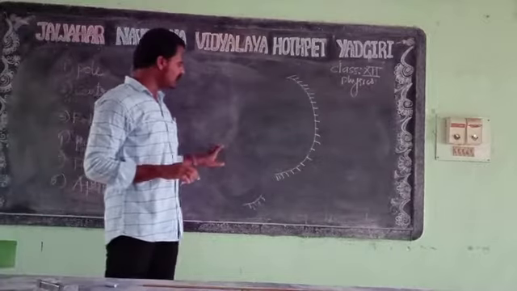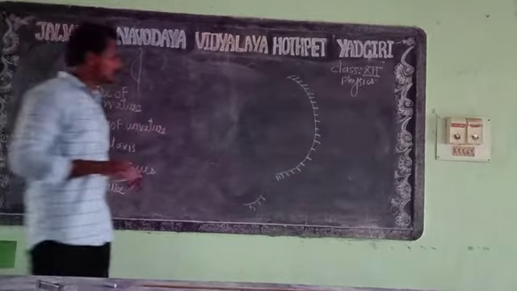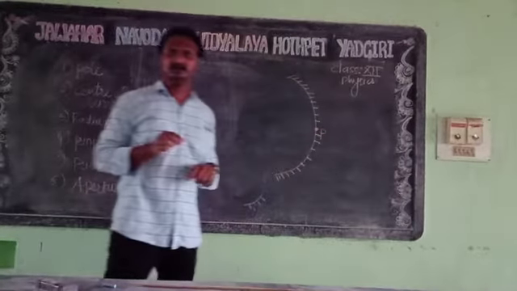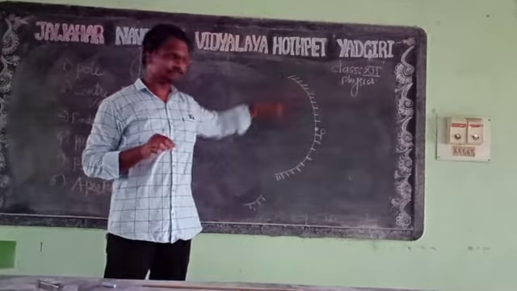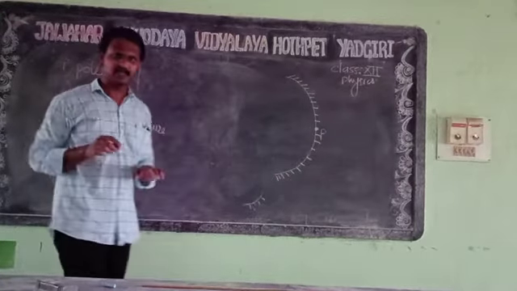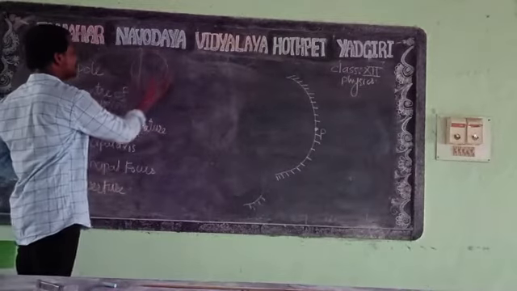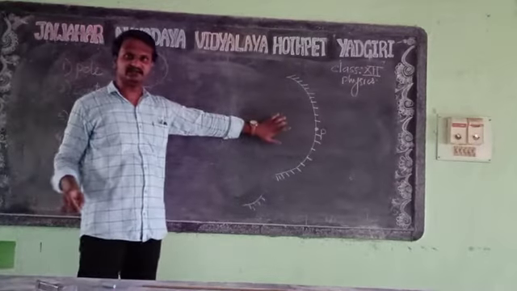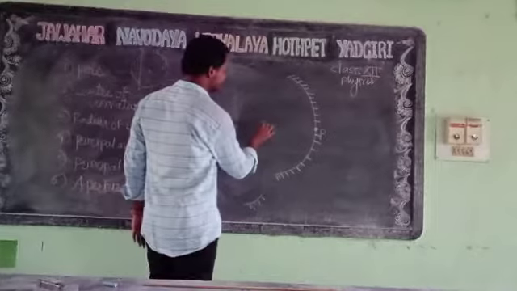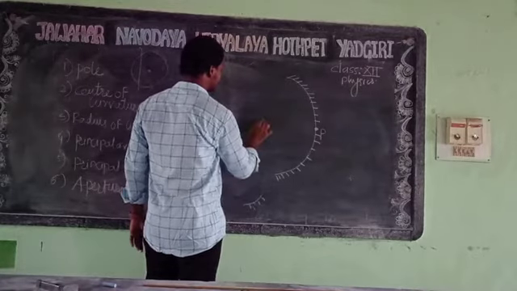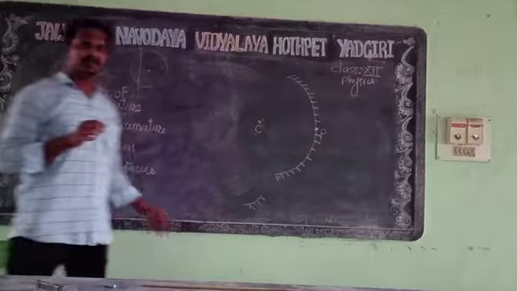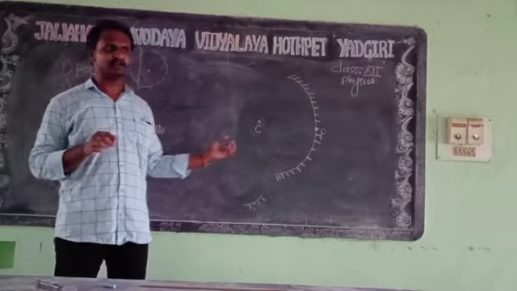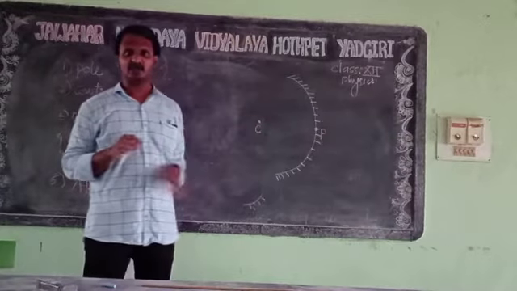Now first, what is the pole? The pole is the center of the reflecting surface. Now consider that the piece is taken from a circle. It must have a center, so this will also have a center from which we have taken it. We take that center and give it the name C. That is called the center of curvature, capital C. The center of the spherical mirror is called the center of curvature.